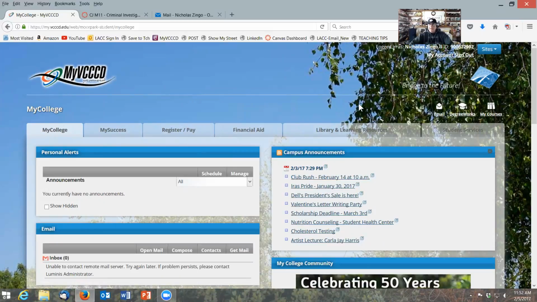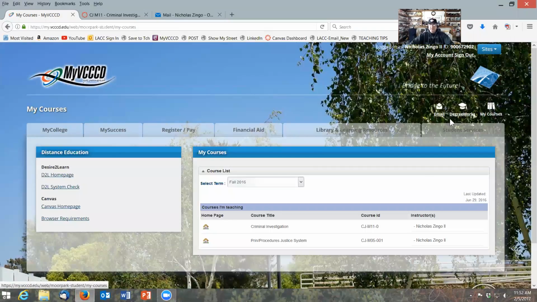Now navigate to the far right where it says My Courses, which most, if not all of you are familiar with. Click that. This will bring up your courses in the right panel here. Make sure you have selected the correct term, in this case, spring 2017.